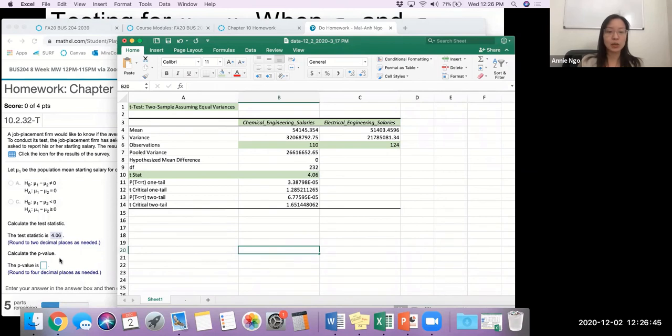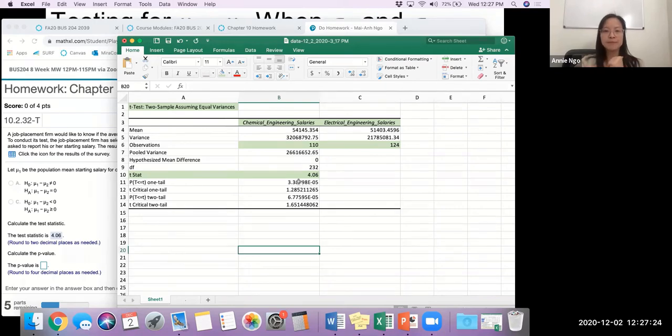The next question says, okay, what's the p-value? So remember, our p-value is just the probability. What are the odds that we got this test statistic from this sample? Now, you'll notice maybe in your data, it might look like mine and there are letters in your numbers. That means those are not accounting values. Those are scientific notation. So we need to do a little bit of formatting. This is a common error too on the homework, on the exam. We see this and we start plugging in, 3.38. Remember, p-value is a probability. You cannot have a probability of 3. Probabilities are in decimal format. So we need to fix this.